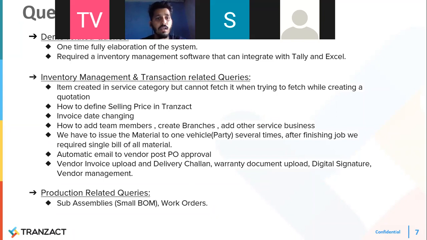The next question is, we have to issue material to one party several times after finishing a job, and we require a single bill of all material. In this case, you can send out the material through a delivery challan, because if you are sending out something, then the delivery challan or the invoice should be the legal document. Either you have invoices, or you should have the delivery challan.